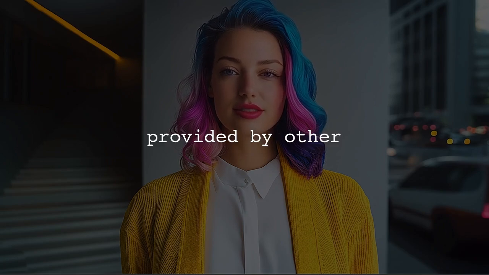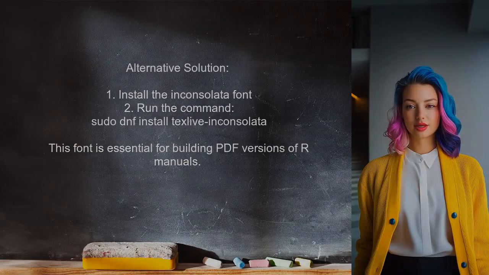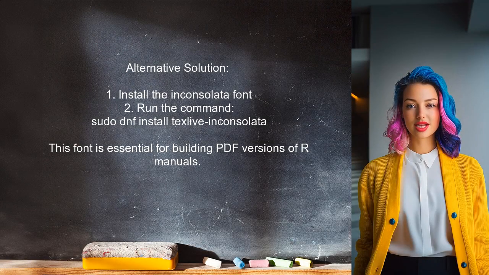Now let's look at the answers provided by other users. One alternative solution comes from a user on Fedora. They suggest installing the Inconsolata font to resolve the warning about building PDF manuals. You can do this by running the command sudo dnf install texlive-inconsolata. This font is used by R for the manuals.